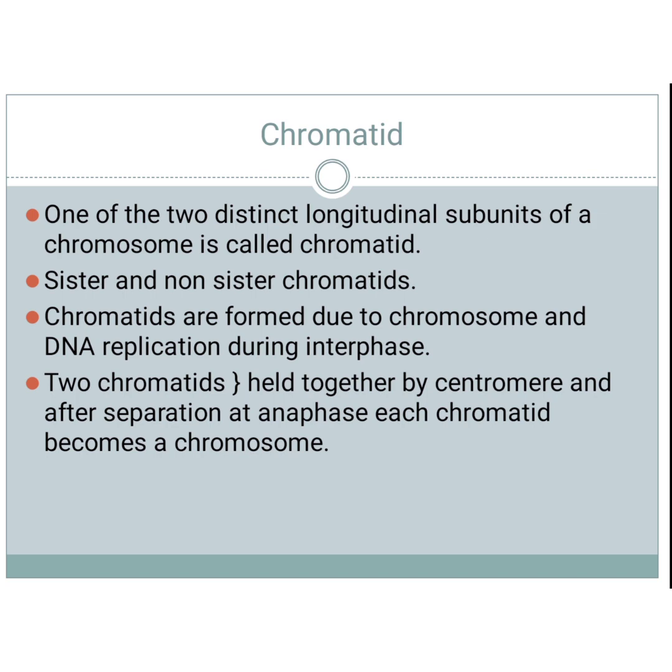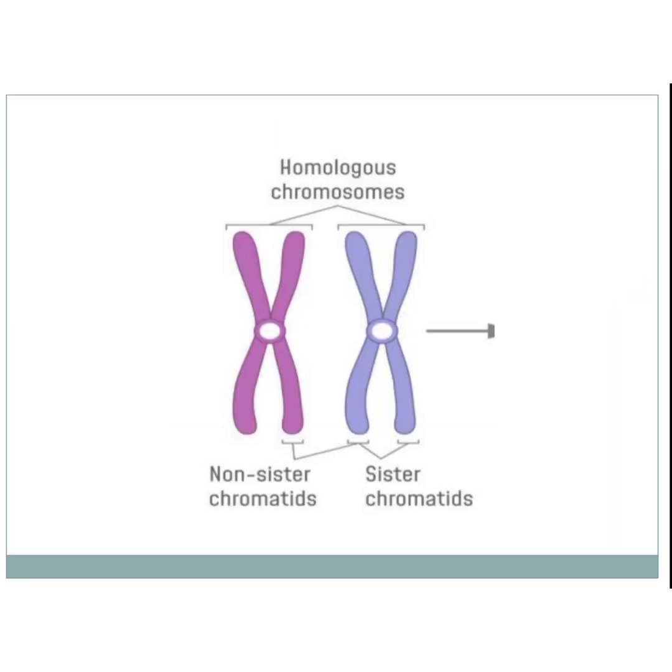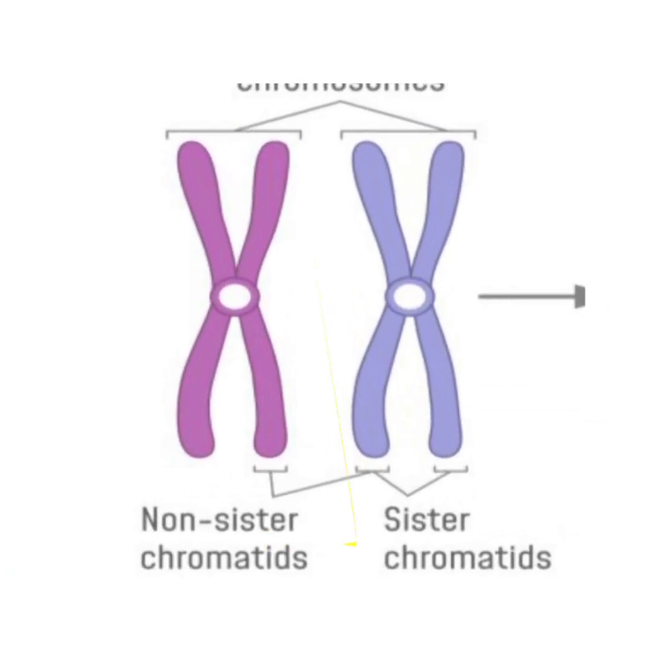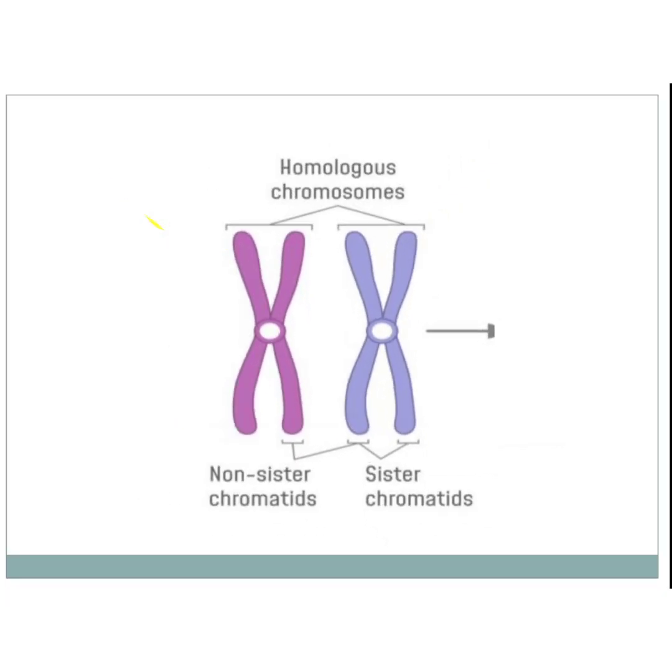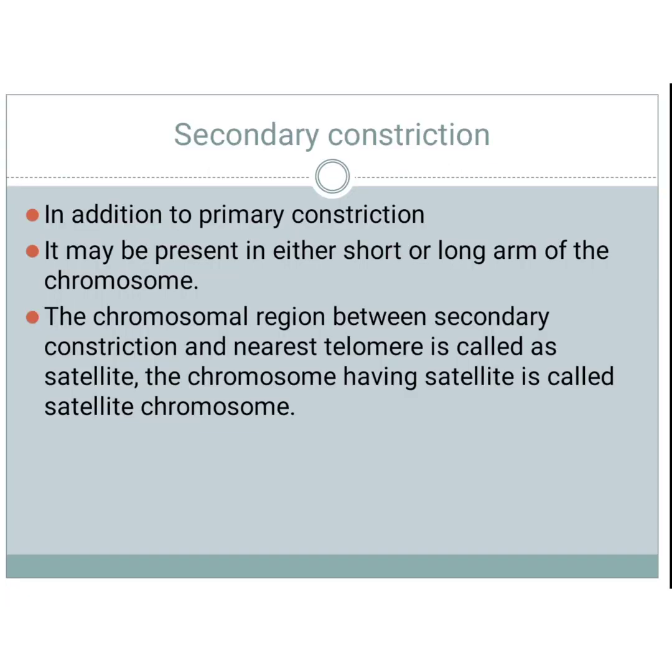Okay, you can see the difference between sister and non-sister chromatids in the next picture. The sister chromatids actually originate from the homologous chromosomes. You can see homologous chromosomes, sister chromatids originate, and non-sister chromatids. You can see the difference between sister and non-sister chromatids clearly in that picture.